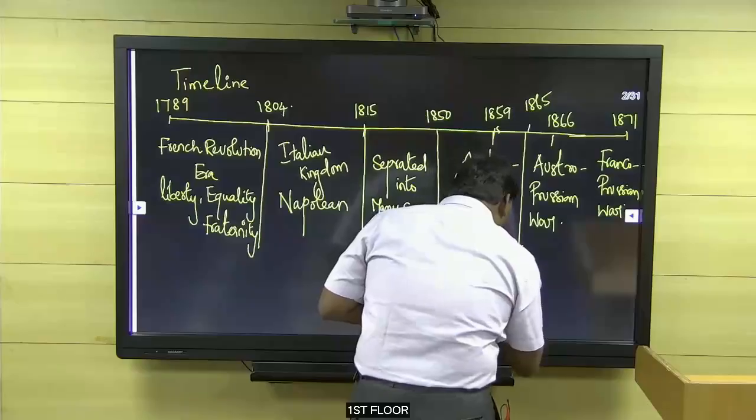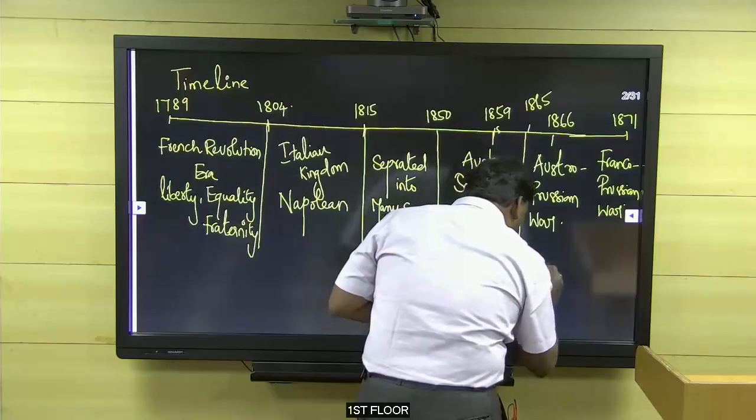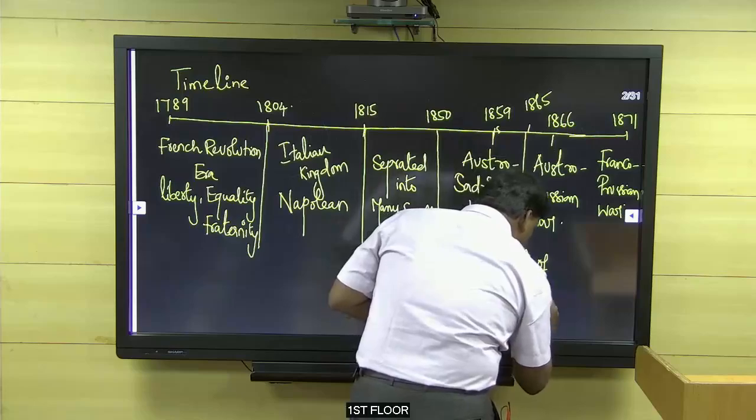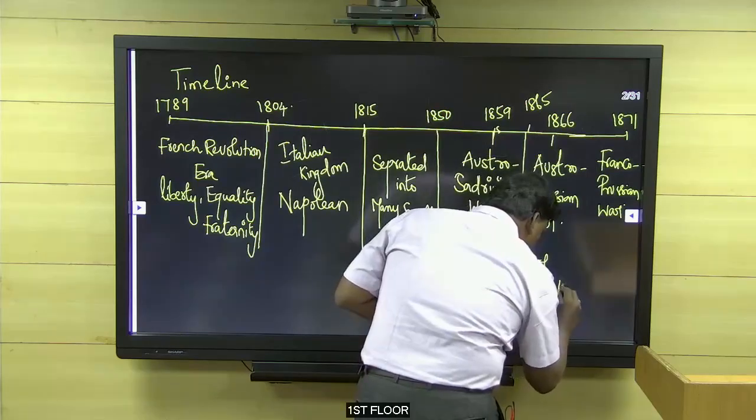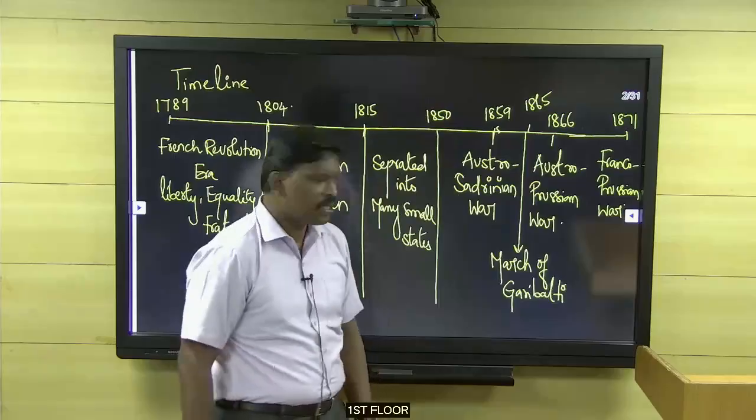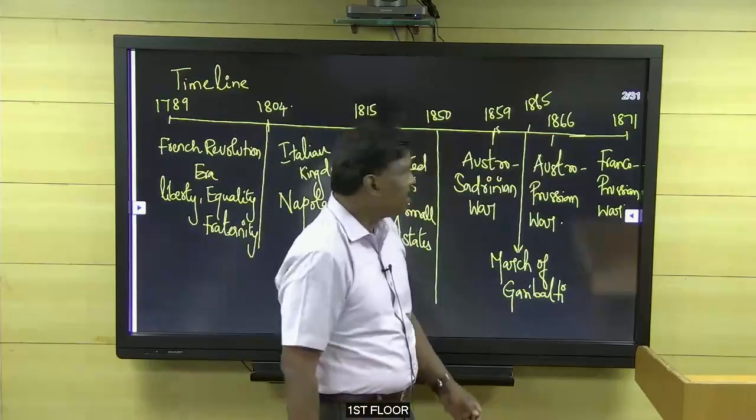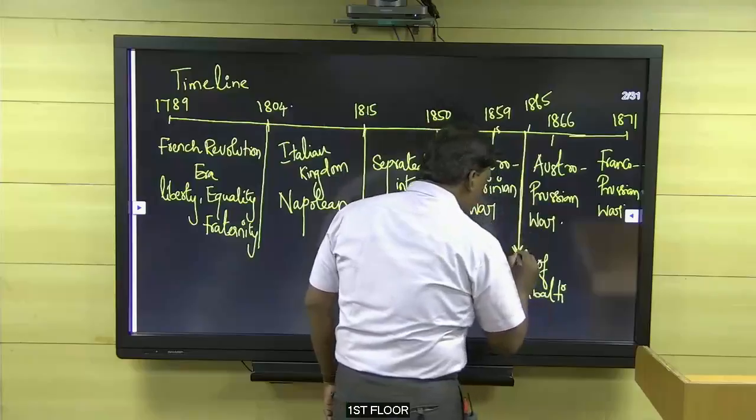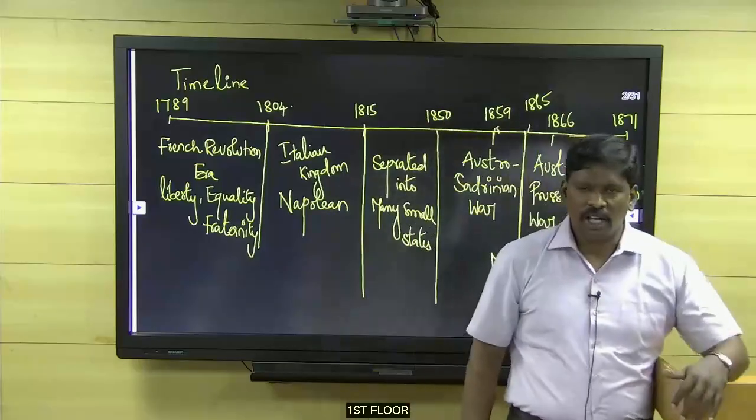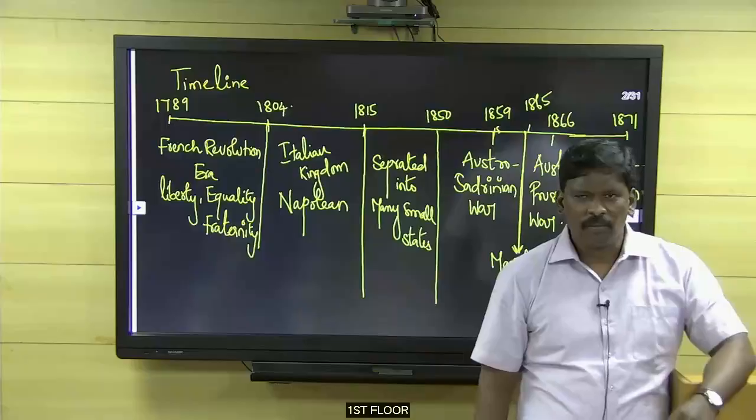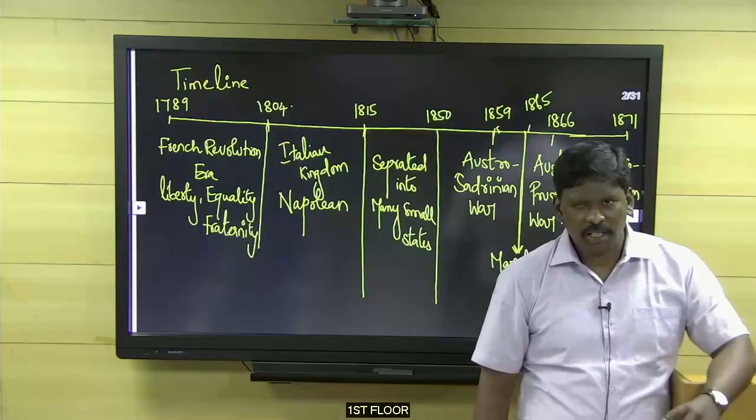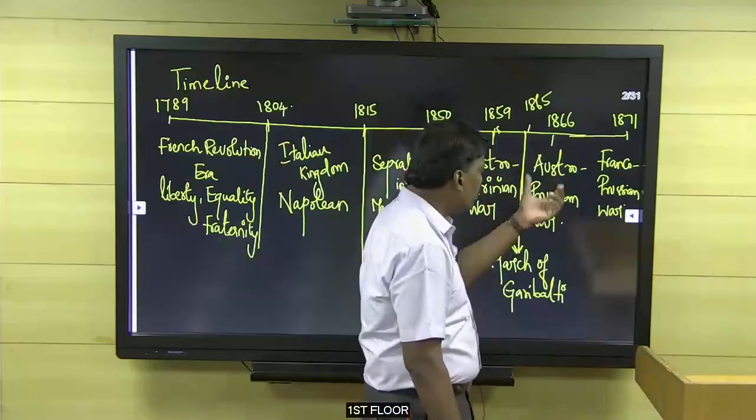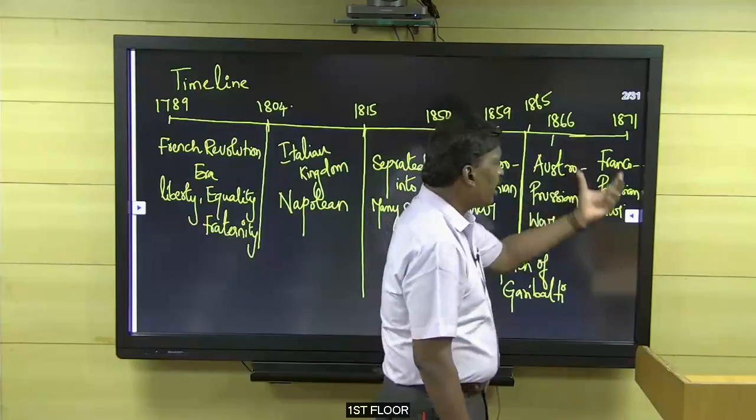1865, the March of Garibaldi. Okay. 1866, Austro-Prussian War.